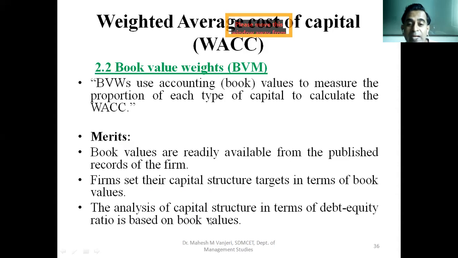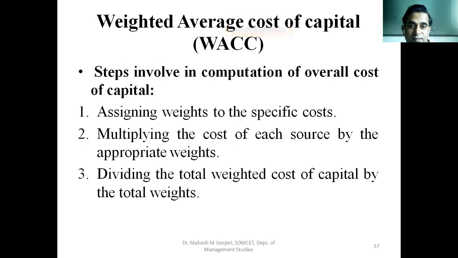See, a company is required to raise capital and maintain a certain debt equity proportion. If the percentage of debt capital in the overall capital increases, it presents a threat or risk for the company, and the company's securities become less attractive to investors. Investors do not want to invest in a company whose debt proportion is higher than equity proportion. So please remember, the analysis of capital structure in terms of debt equity ratio is based on book values. So these are the reasons why we use book value weights.